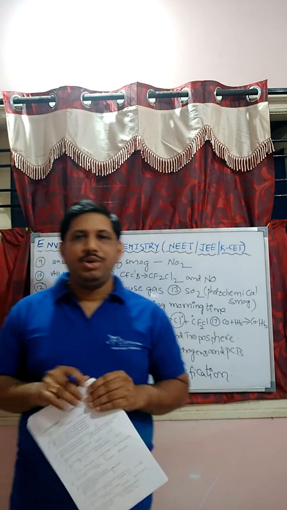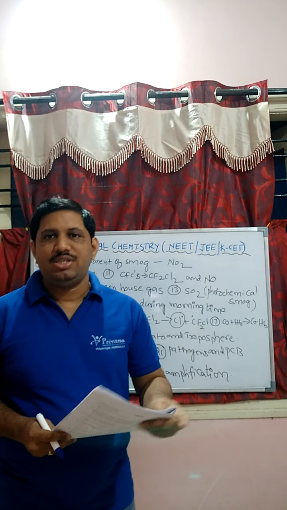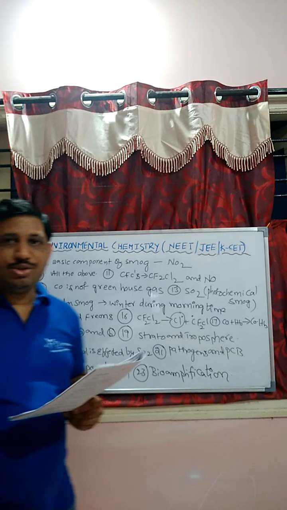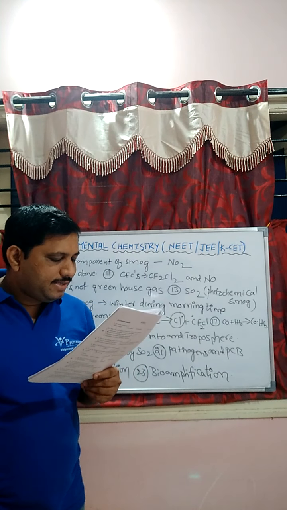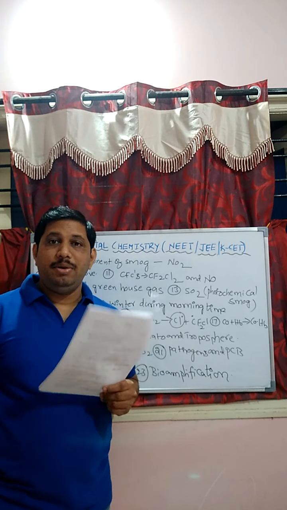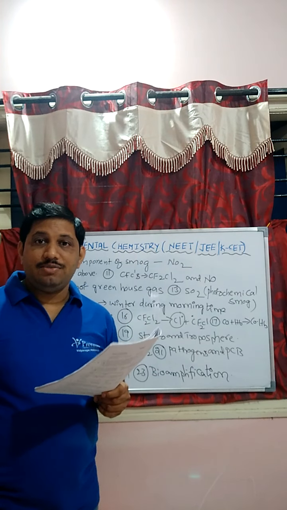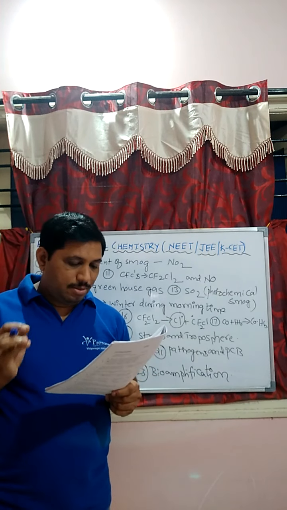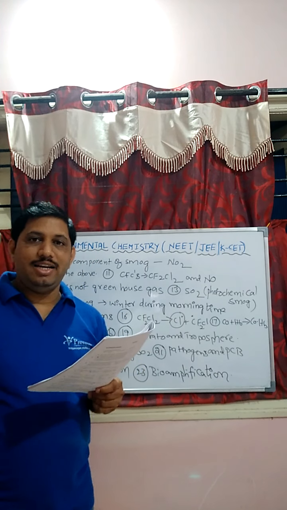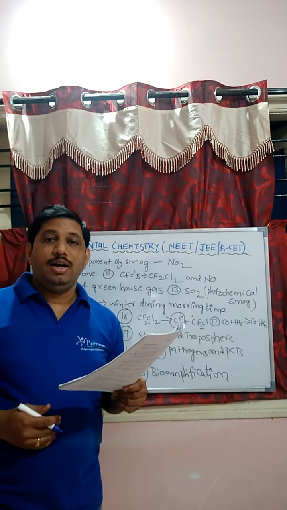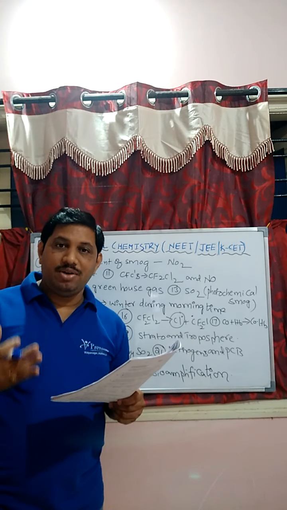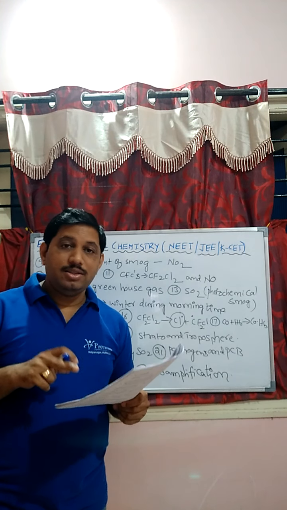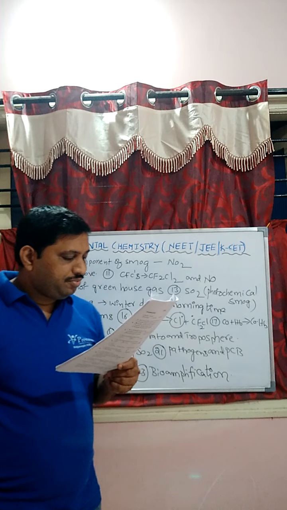Okay, next continuation, students. All are theory questions. Straightforward we are discussing. Question number 9, students. The basic component of smog. That is photochemical smog, student. In this chapter, classical smog we are not discussing much. We discuss the formation of photochemical smog, prevention of photochemical smog, and harmful effects of photochemical smog, but not classical smog. Okay, students. After that, you can discuss the concept once again.